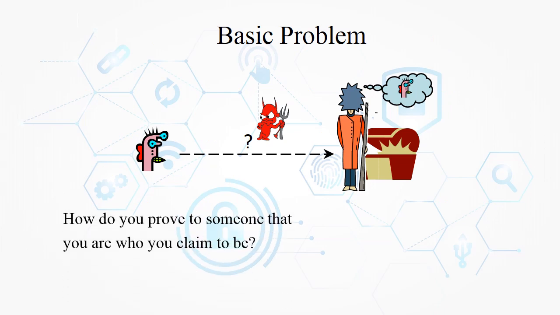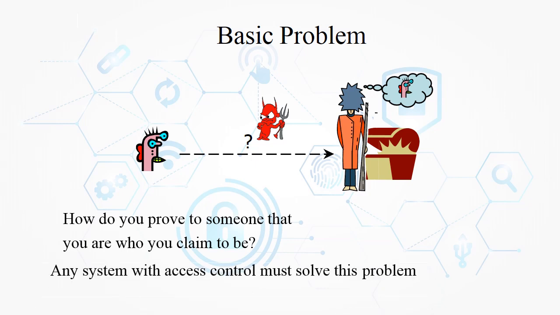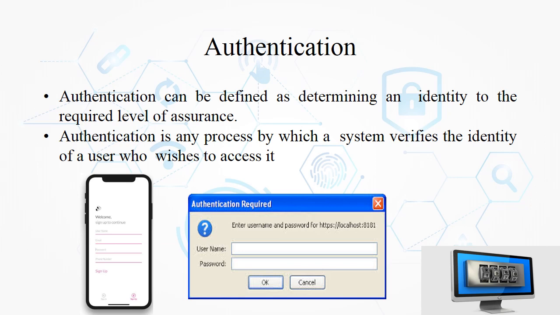What is the basic problem? How do you prove to someone that you are who you claim to be? The answer is, any system with access control must solve this problem. Now moving to authentication. Authentication can be defined as determining an identity to a required level of assurance. Authentication is any process by which a system verifies the identity of a user who wishes to access it.